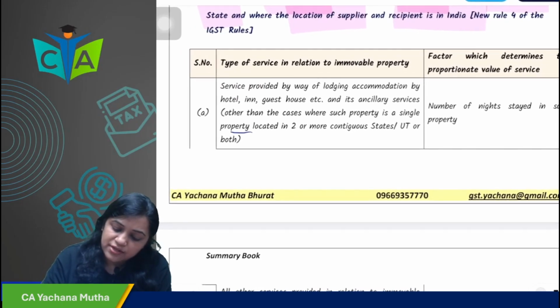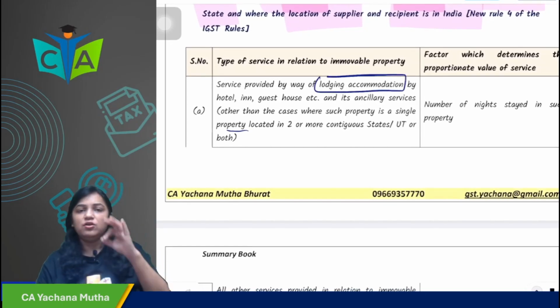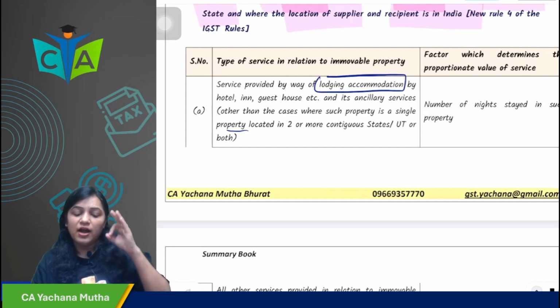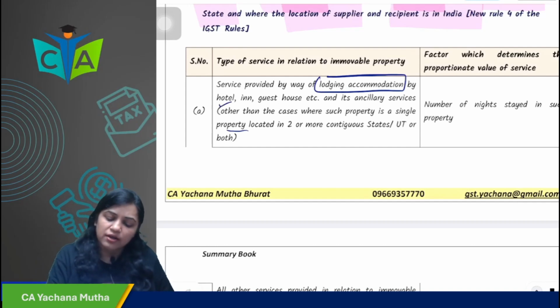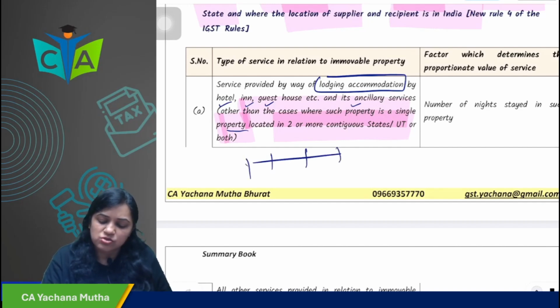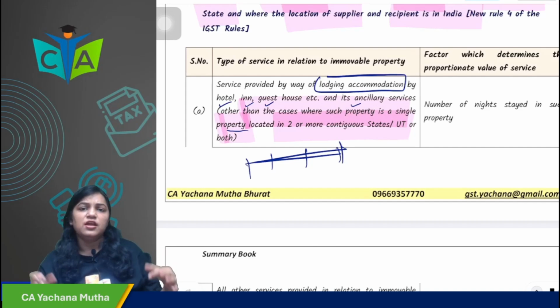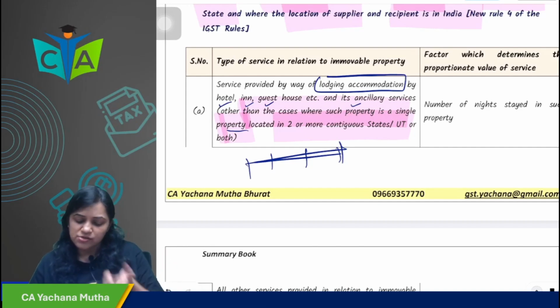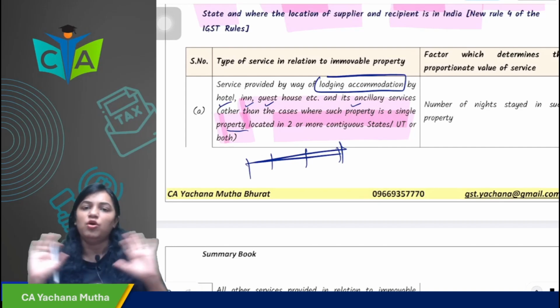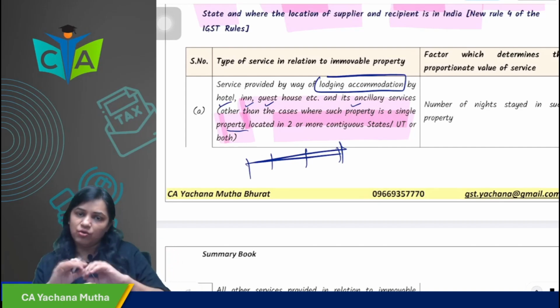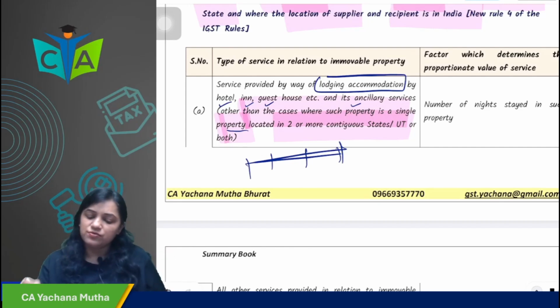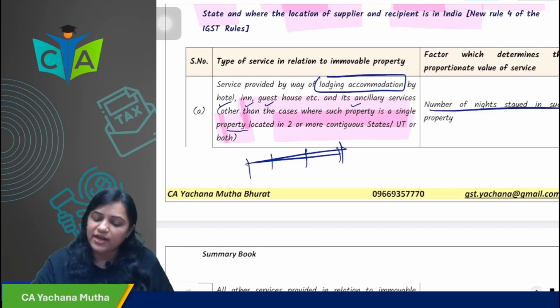So if it is regarding lodging accommodation, immovable property, it could be in a hotel, in a guest house, ancillary services, it could be anything. Other than cases where such property is located in 2 or more contiguous states. If your property is located in 2 or more contiguous states, connecting states, in that case this will not apply; the next point will apply. So other than 2 or more contiguous states, in case of accommodation, hotel or guest house, the place of supply and value would be determined on the basis of the number of nights stayed in such property.